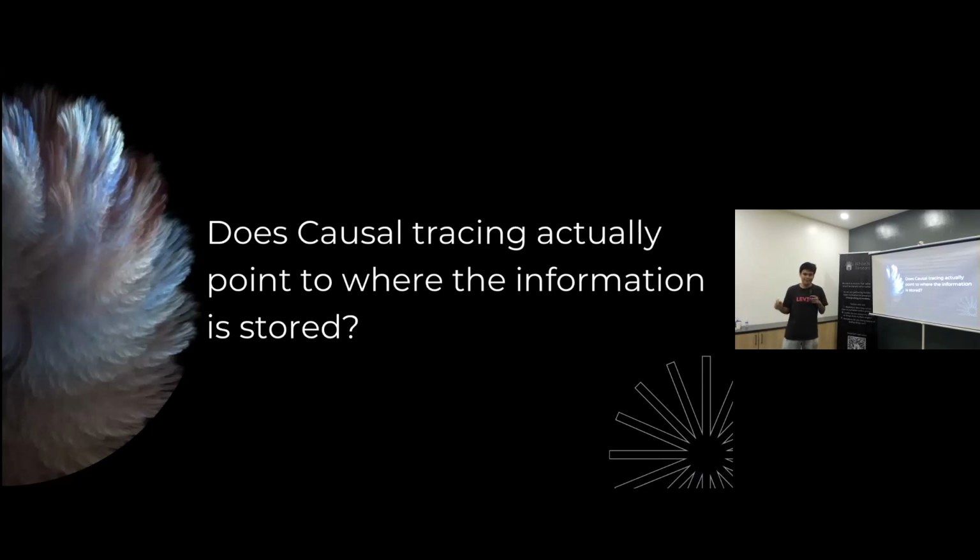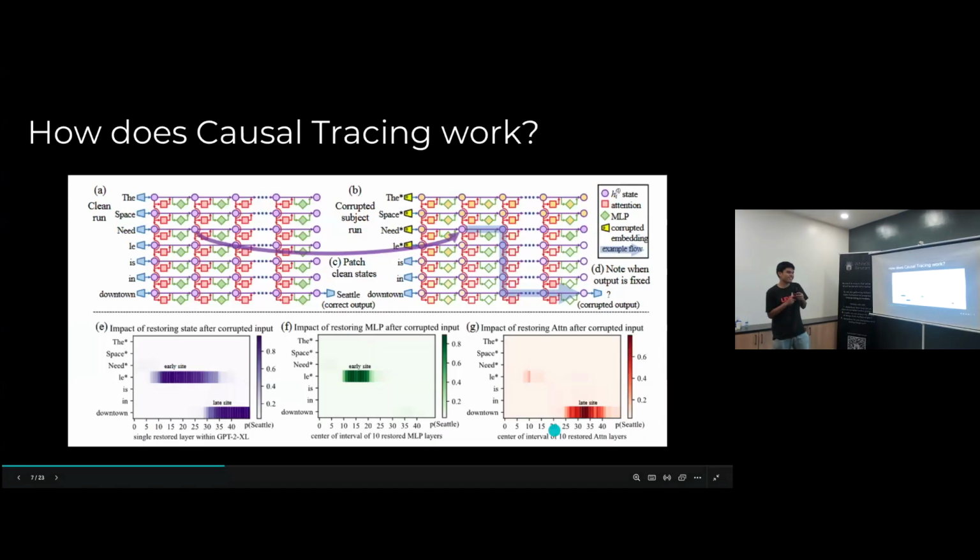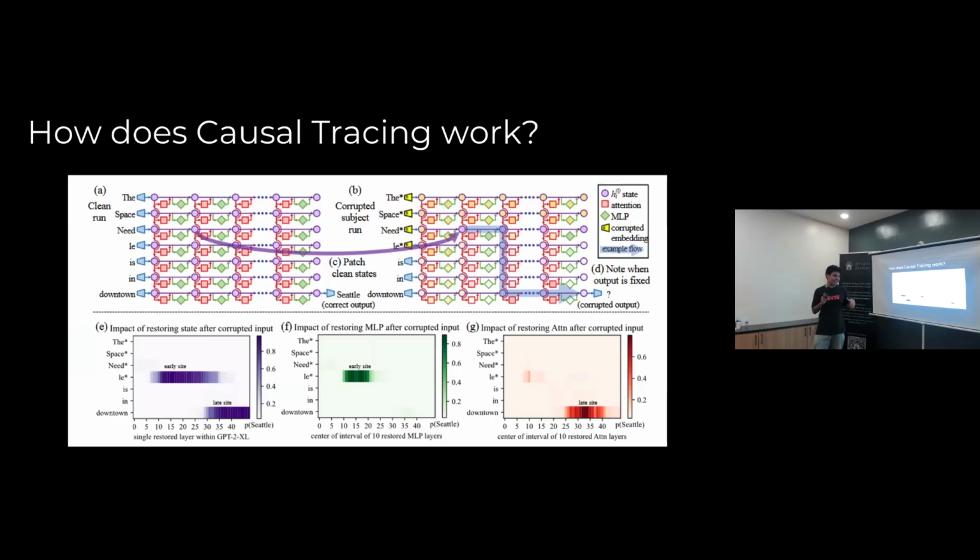Before I discuss my experiment, I want to discuss how causal tracing actually works since the logic behind it is very solid. If you think about it, there's this normal run, which is "The Space Needle is located in Seattle." And there's the corrupted run, where the subject, Space Needle, is corrupted, so it doesn't know that it's Space Needle, and the output is gibberish.